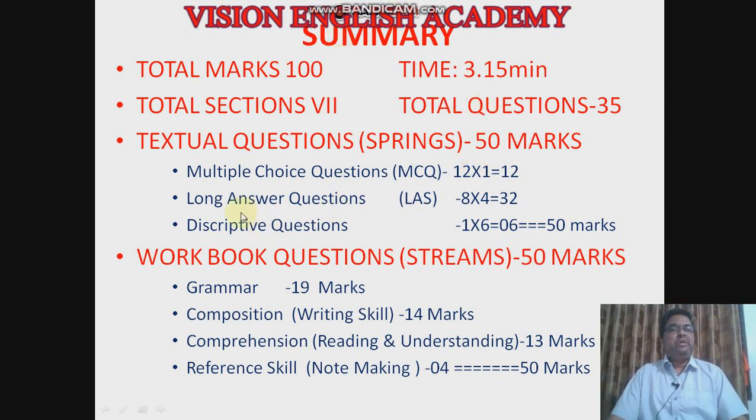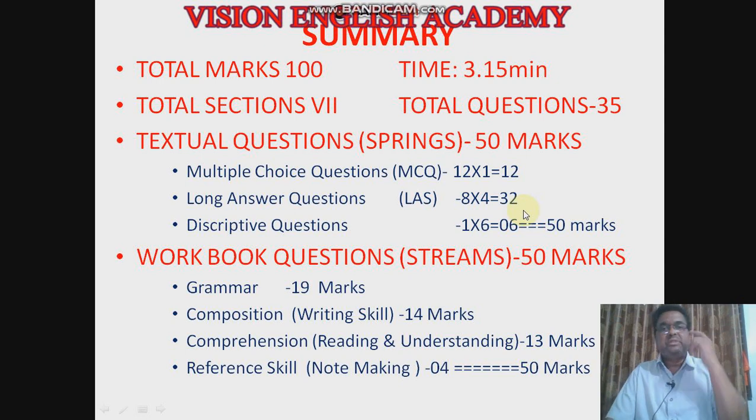Next, long answer questions. You will be given 10 questions of 4 marks each, 6 from the prose and 4 from the poetry. Out of 10 you have to answer only 8. The condition is selecting at least 2 questions from the poem. You can select more than that also, but at least 2 must be from the poem and the remaining you can select from the prose. You are given 2 options, because 10 questions are given and you answer 8. This will give you 32 marks, 8 into 4.